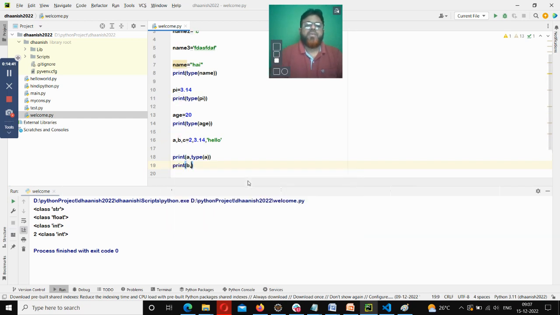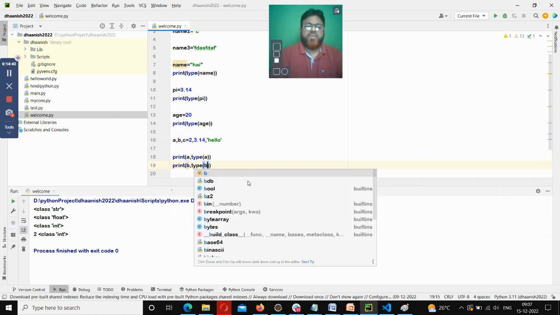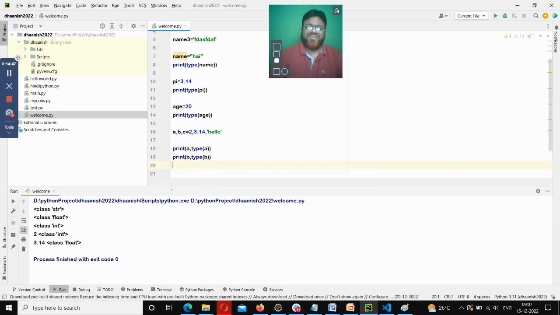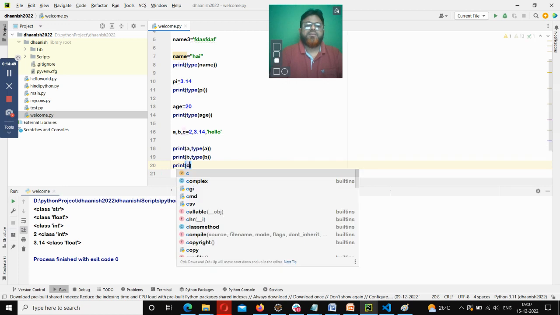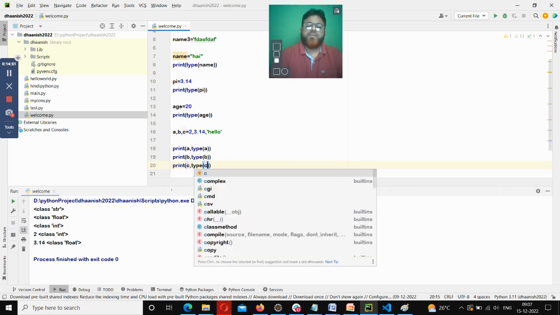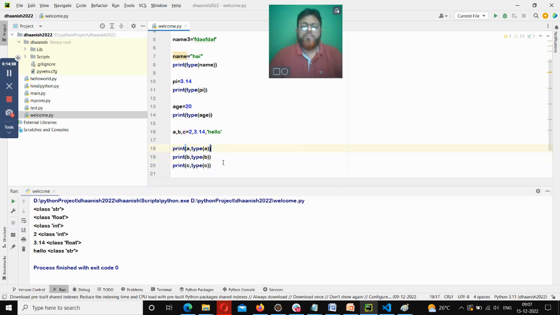Print b comma type of b. Now this is going to print float. Then print c, type of c. This is going to print string. Makes sense. So here you have automatic identification of type by Python.